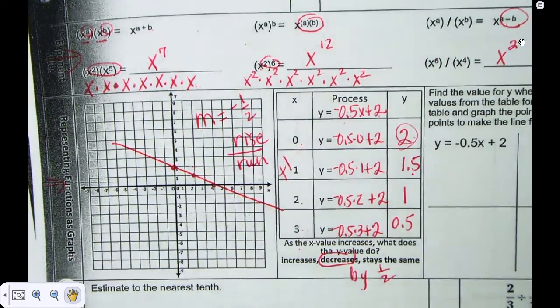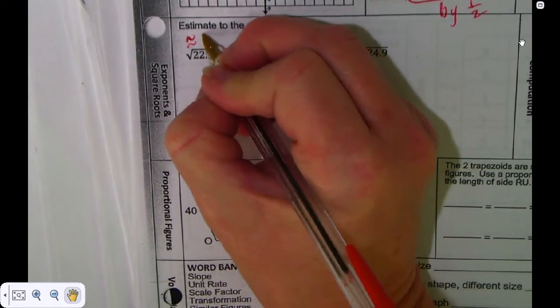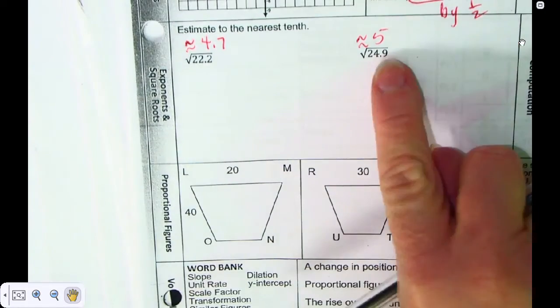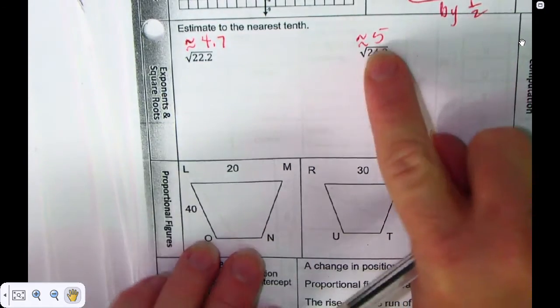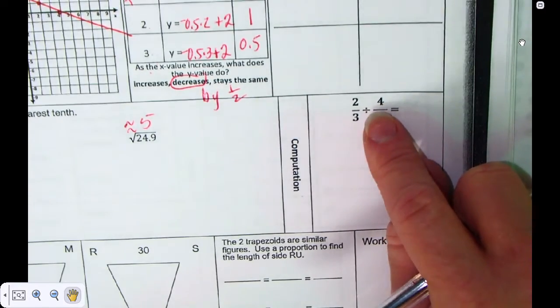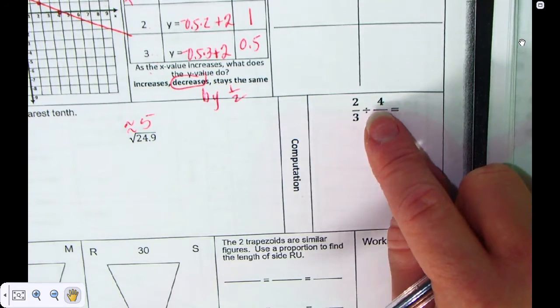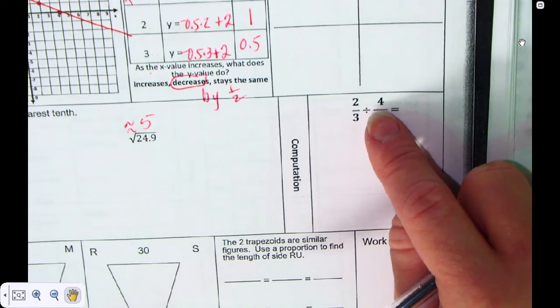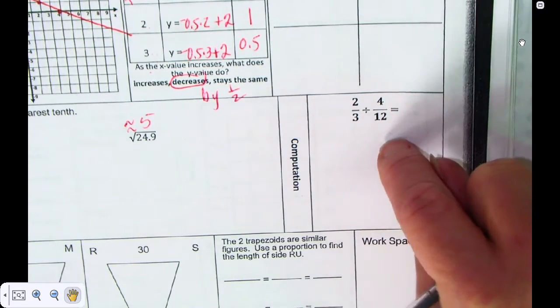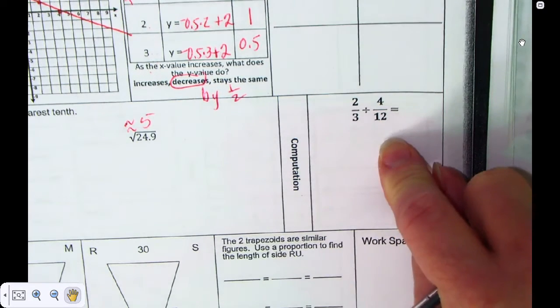Okay. The next one. What is the square root of 22.2? About what? Yay. This is going to be about 5. Because, hey, square root of 25 is 5. So you know it had to be almost 5. Okay. I know that y'all used a calculator to do this. I know you did. Okay? But I want to show you something. I could race you, give you a head start, and I could finish doing the process quicker than you can type it in the calculator.